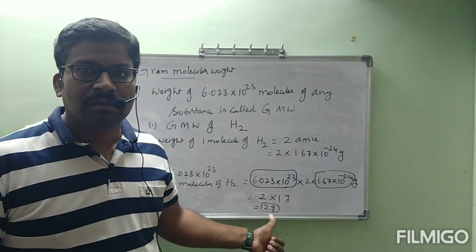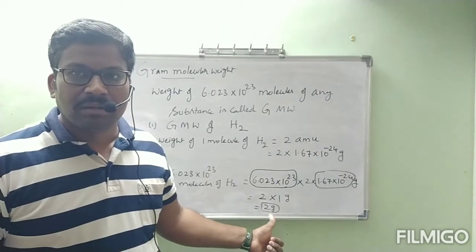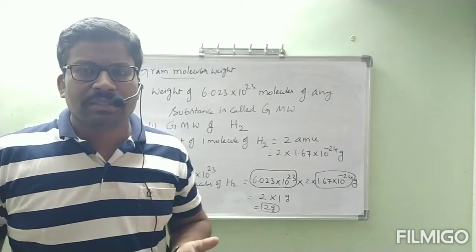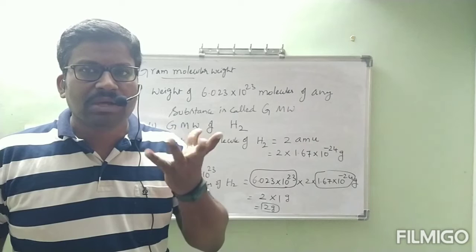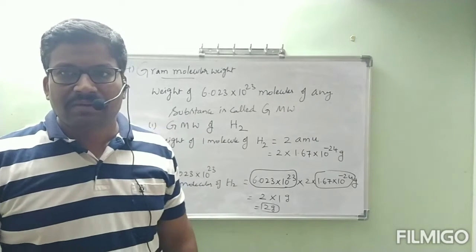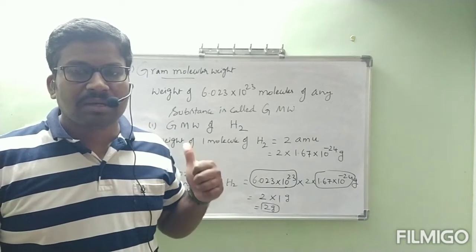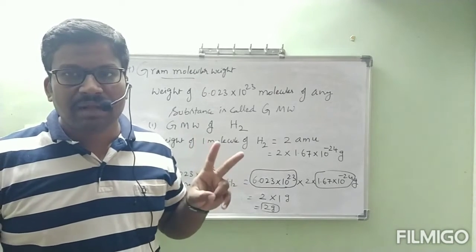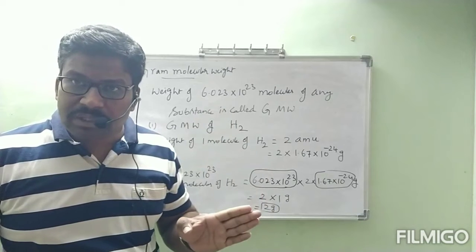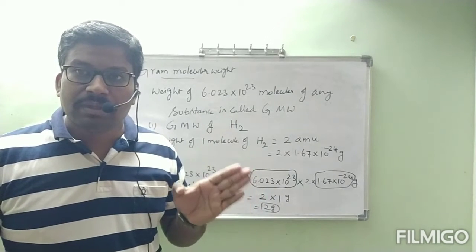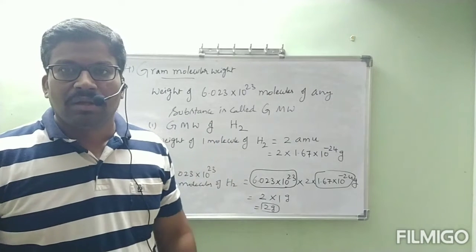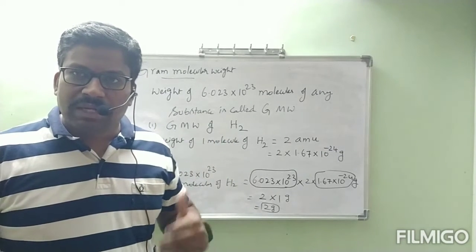2 grams. Very less mass. Okay, that many molecules of H2 also will give only 2 grams. Then we can understand how much less one molecule is. That is the thing we have to understand. Gram molecular weight of H2 is equal to 2 grams. Meaning, 2 grams of hydrogen contains 6.023 into 10 power 23 molecules of H2. If you are very clear, I will go to the next example.